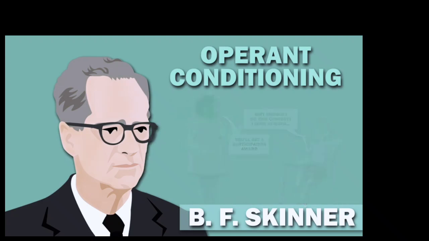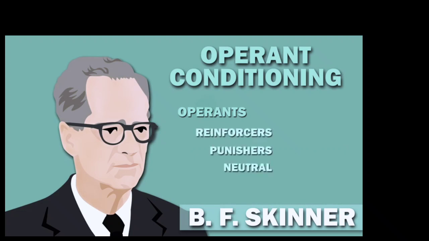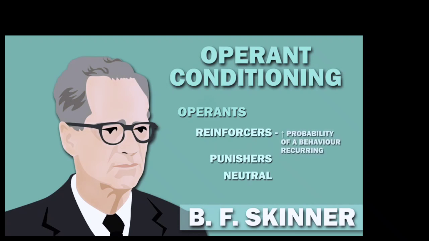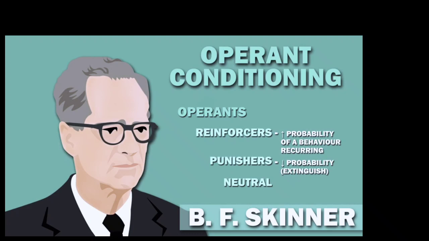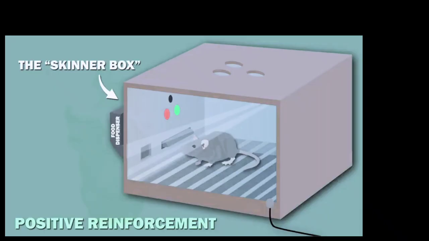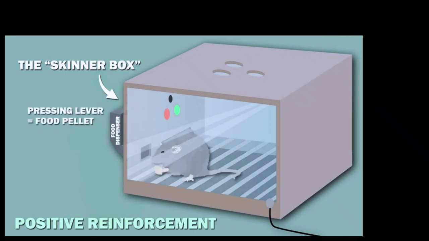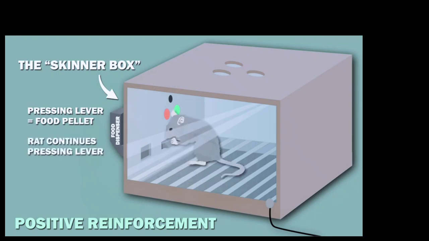Skinner found 3 types of environmental responses, or operants, that can follow a behavior: reinforcers, punishers, and neutral operants. Reinforcers increase the probability of a behavior recurring, punishers decrease the probability or extinguish the behavior, and neutral operants do neither. To demonstrate positive reinforcement, Skinner put a rat in a box with a lever. On accidentally bumping the lever, the rat discovered that it would receive a food pellet. With this positive reinforcement, the rat learned to keep pressing the lever.